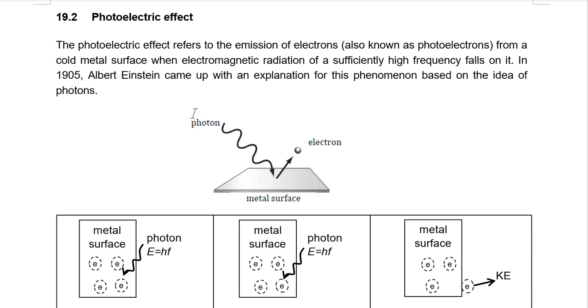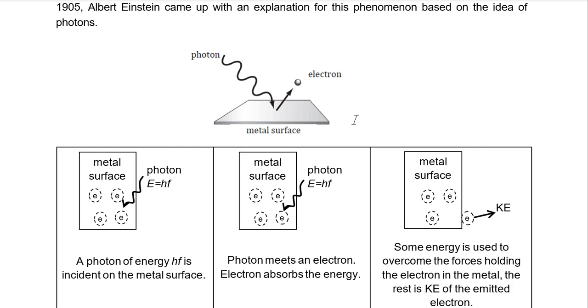We have a light source somewhere here that shines light. Albert Einstein said light is not a wave, it's a photon, or a packet of energy. As it comes down towards the metal surface and enters the metal surface, somehow the electron is emitted, assuming the light is of sufficiently high frequency. So the photon has energy hf.